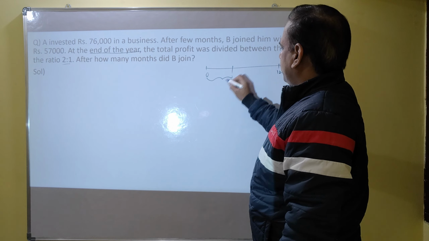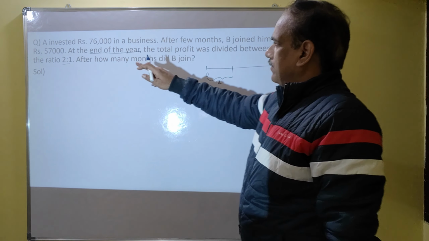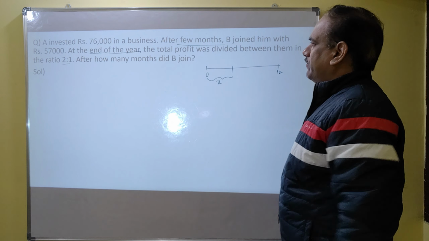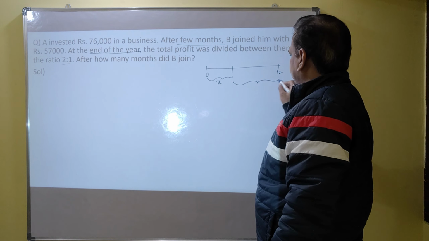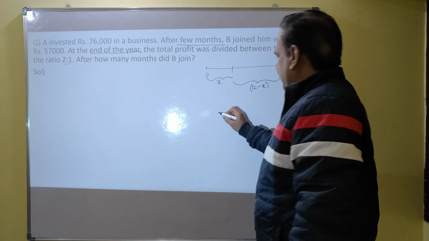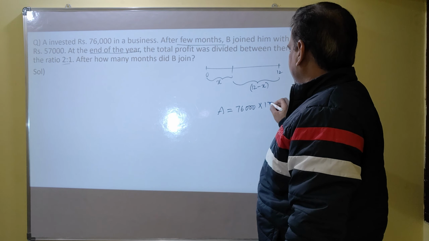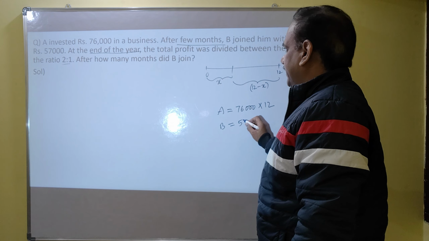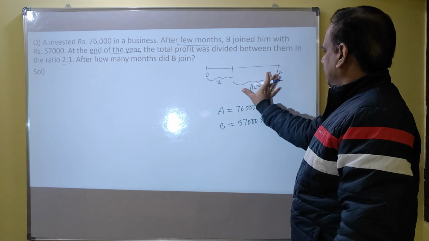Let us suppose B joined after X months. B joined him after a few months, so let it be X. So B joined after X months with a capital of 57,000. How many months did B stay in the business? For 12 minus X months. A stayed in the business with a capital of 76,000 for all 12 months. B stayed with a capital of 57,000 for only 12 minus X months.